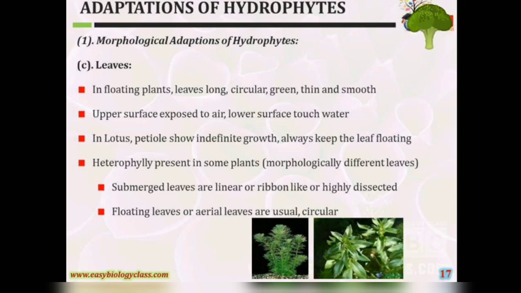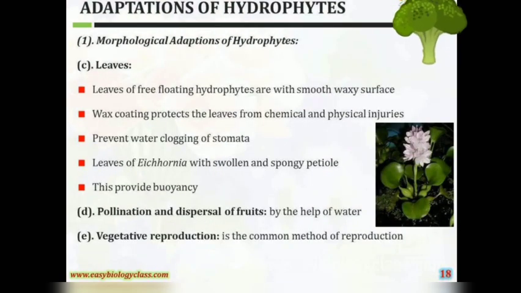Heterophylly is present in some plants, with morphologically different leaves. Submerged leaves are linear, ribbon-like or highly dissected. Floating leaves or aerial leaves are usually circular. Leaves are free-floating. Hydrophytes have a smooth waxy surface. The wax coating protects the leaves from chemical and physical injuries and prevents water clogging of stomata.